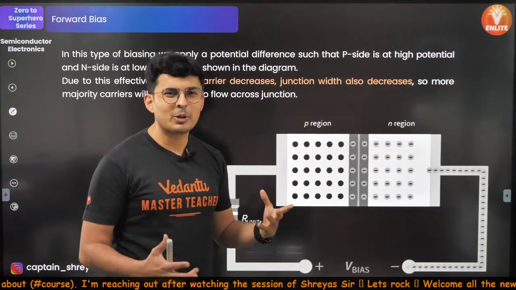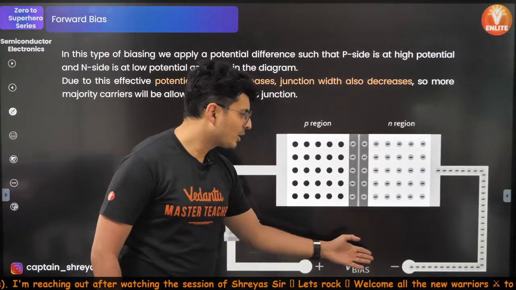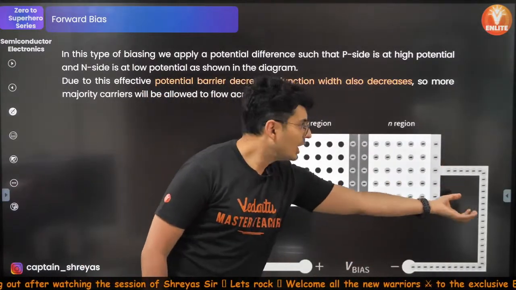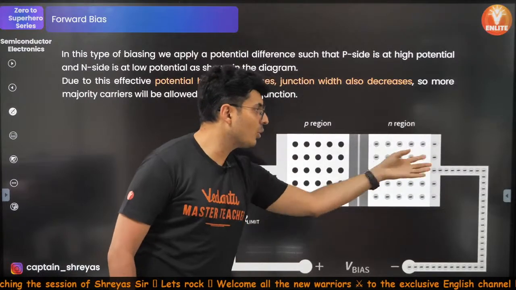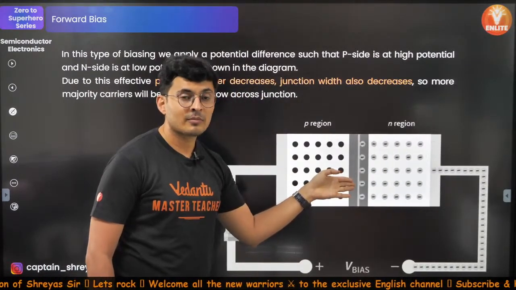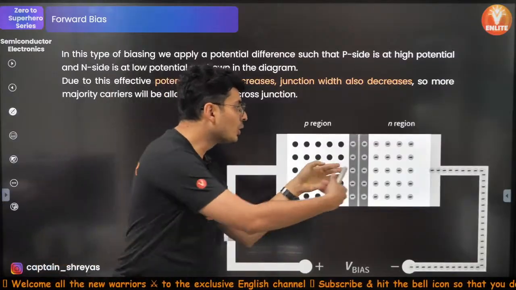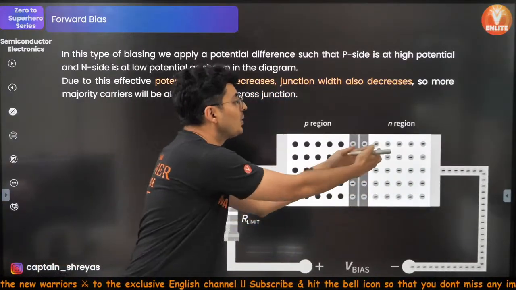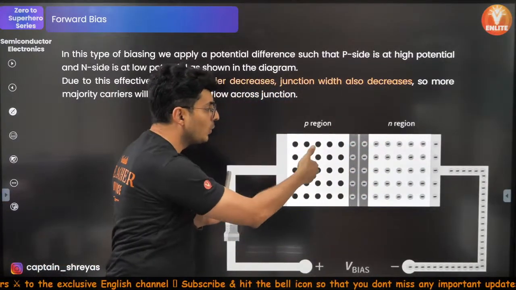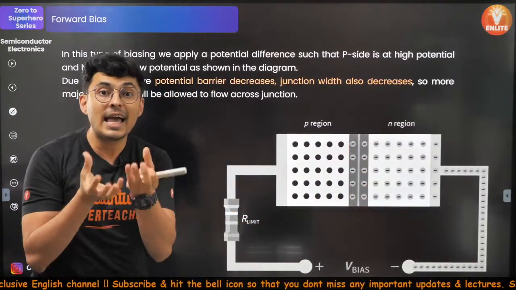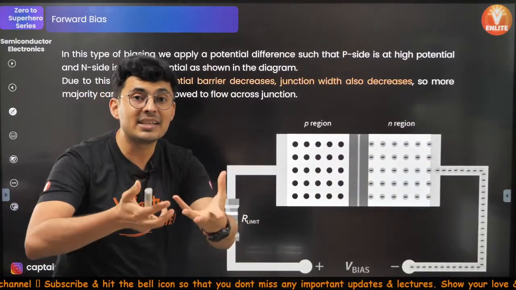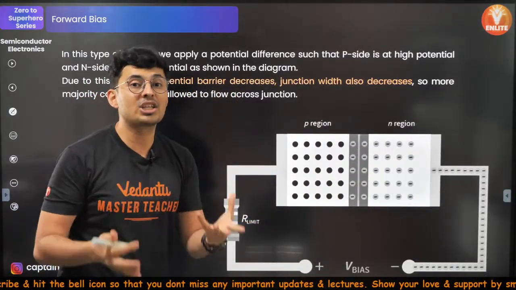Just imagine, guys, what will happen. Negative will create more electrons. It will push in more electrons in the N type. Positive will pull those electrons from here. So you will see the diffusion which was occurring from the N to P type is helped, that is being biased. It's a partial behavior.